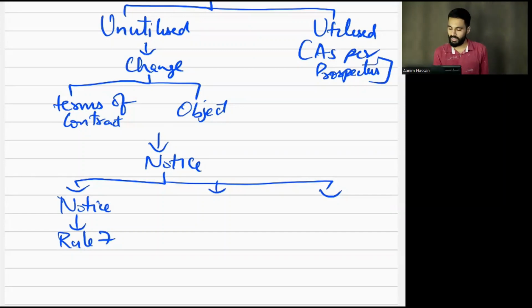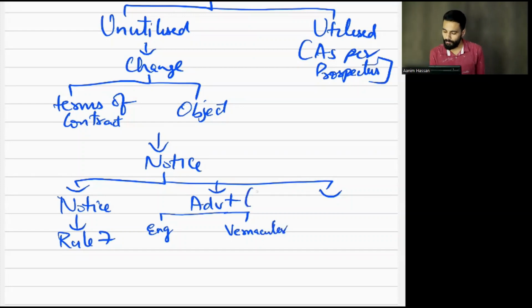Next, an advertisement, one in an English newspaper and next in a vernacular newspaper, and in which form? Form PAS1. This advertisement will justify, why? It will state the justification for the change.